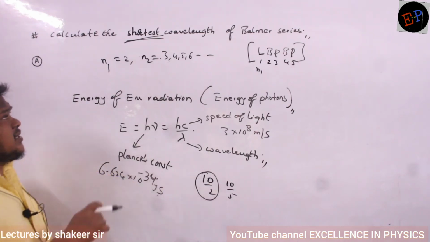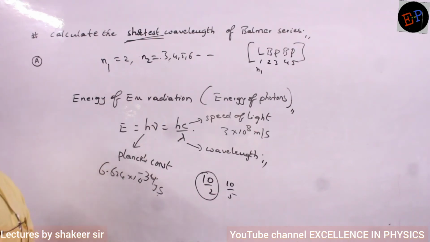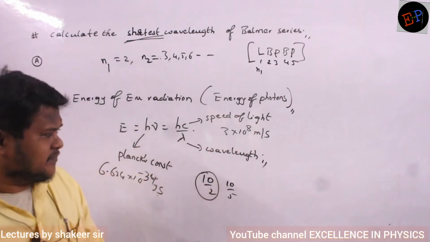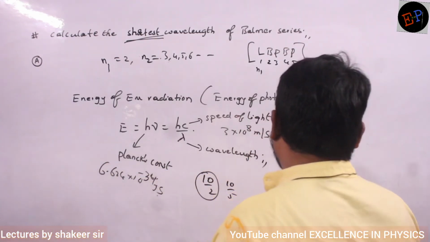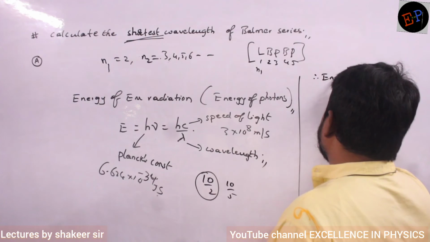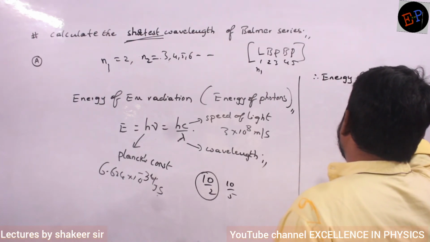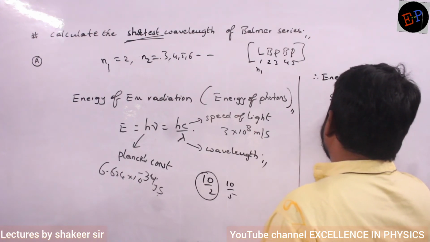Okay. Therefore he is asking that for the shortest wavelength, energy should be maximum. So energy of radiation should be maximum.